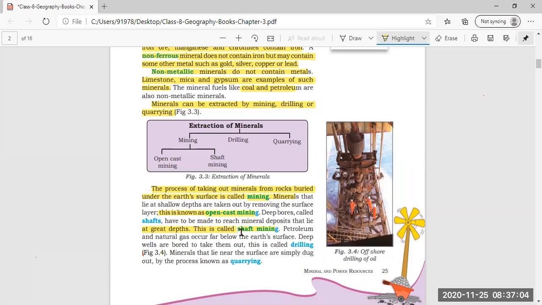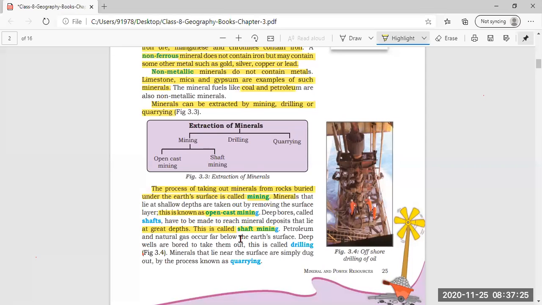Open cast mining means the minerals are present not so much deep. Just after digging a little bit only we can find them, and that is why we can use the open cast mining process, because the minerals are not very much deep inside the earth.